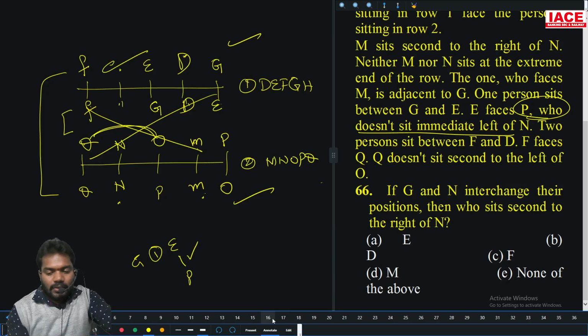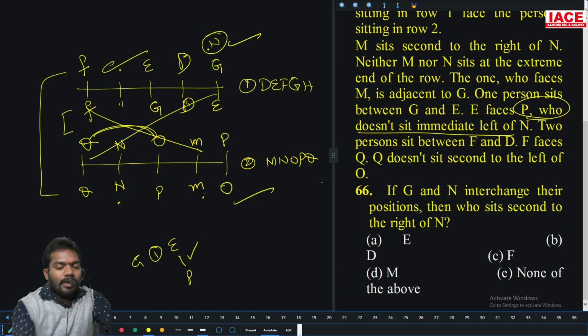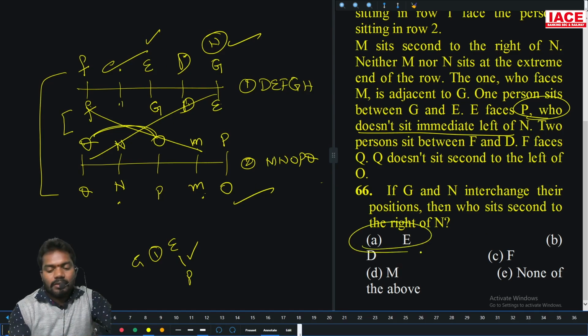Clear? Now, if G and N interchange their positions, then who sits second right of N? G and N interchange, so there is N only. Then who is second right of N? Second right of N is E. So option A is the right answer.